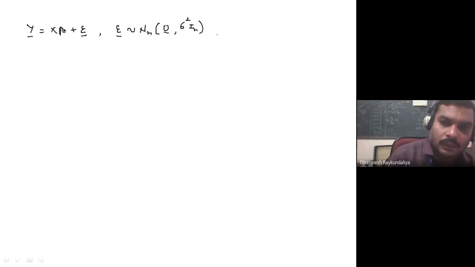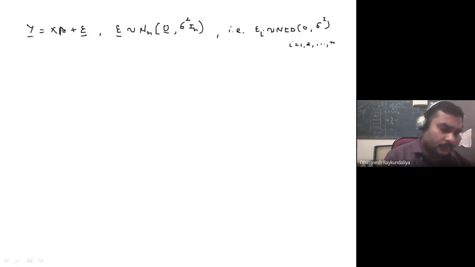So that is, we say that epsilon i is normally independently distributed with mean 0 and variance sigma square, where i is running from 1 to n. Because the variance is sigma square I n, it is saying that the covariances between the epsilons are 0, so we say that the epsilons are independent, and of course each one is normally distributed.